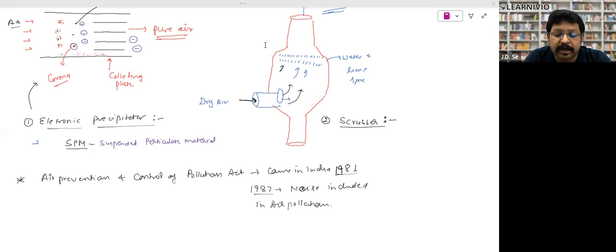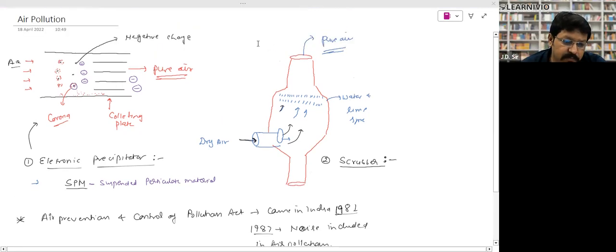Then in 1987, when we came to know that sound pollution also exists, we included noise within the air pollution act. So nowadays, you cannot use the pressure horn, and you'll get a challan for that. Because the pressure horn splits the noise pollution, that's why it is banned, right? So we have incorporated all those kinds of sound pollution within this one.